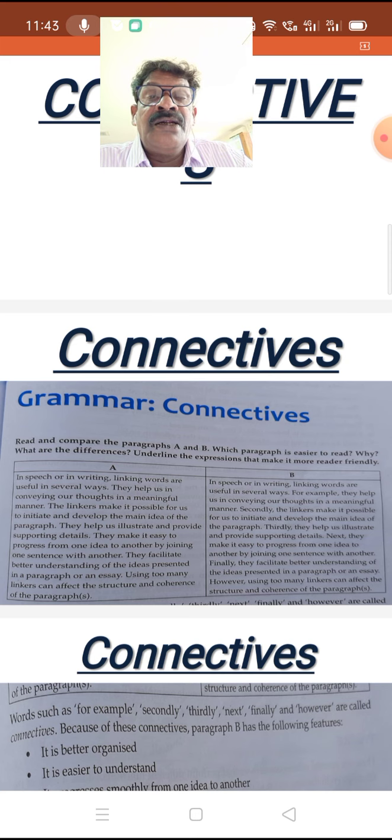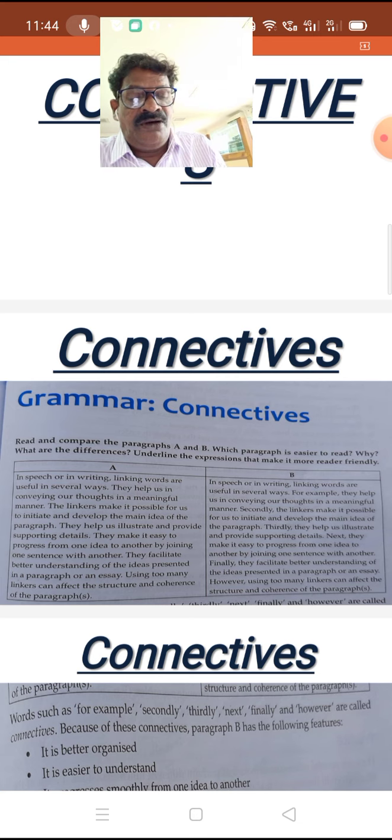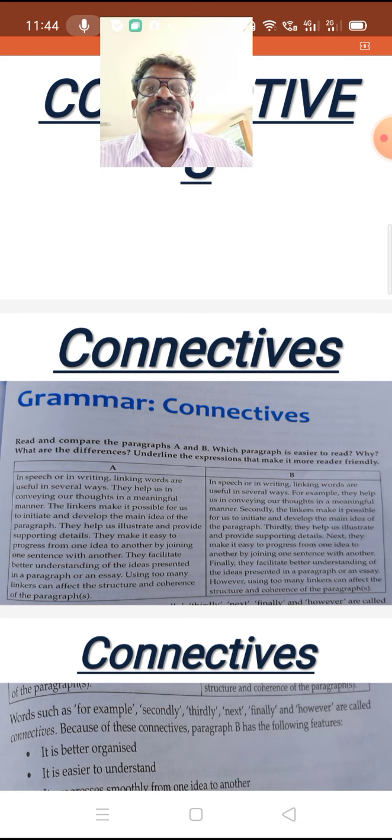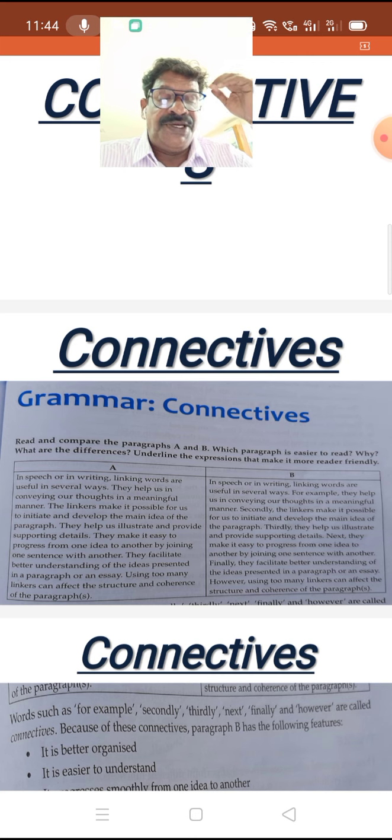Now, let us come to the connectives. First of all, before going to connectives, we should know what exactly connectives are. What are connectives? Connectives are a variety of words and phrases that can be used to link sentences and organize text.